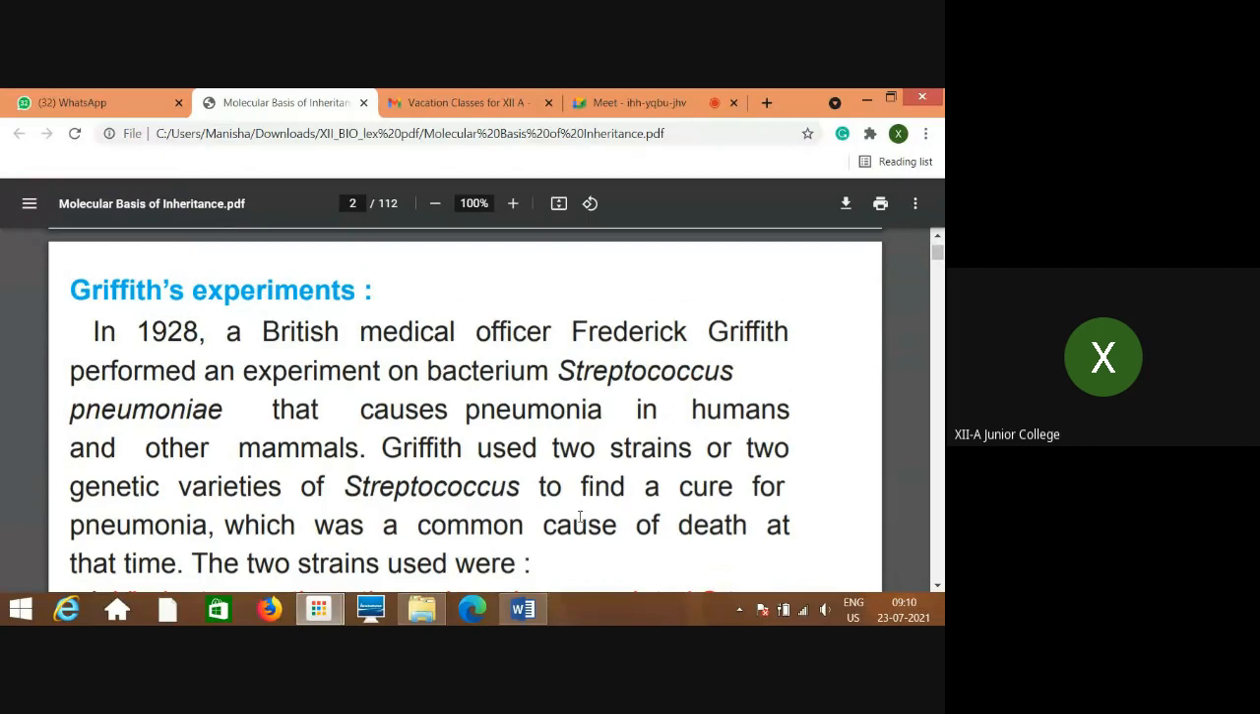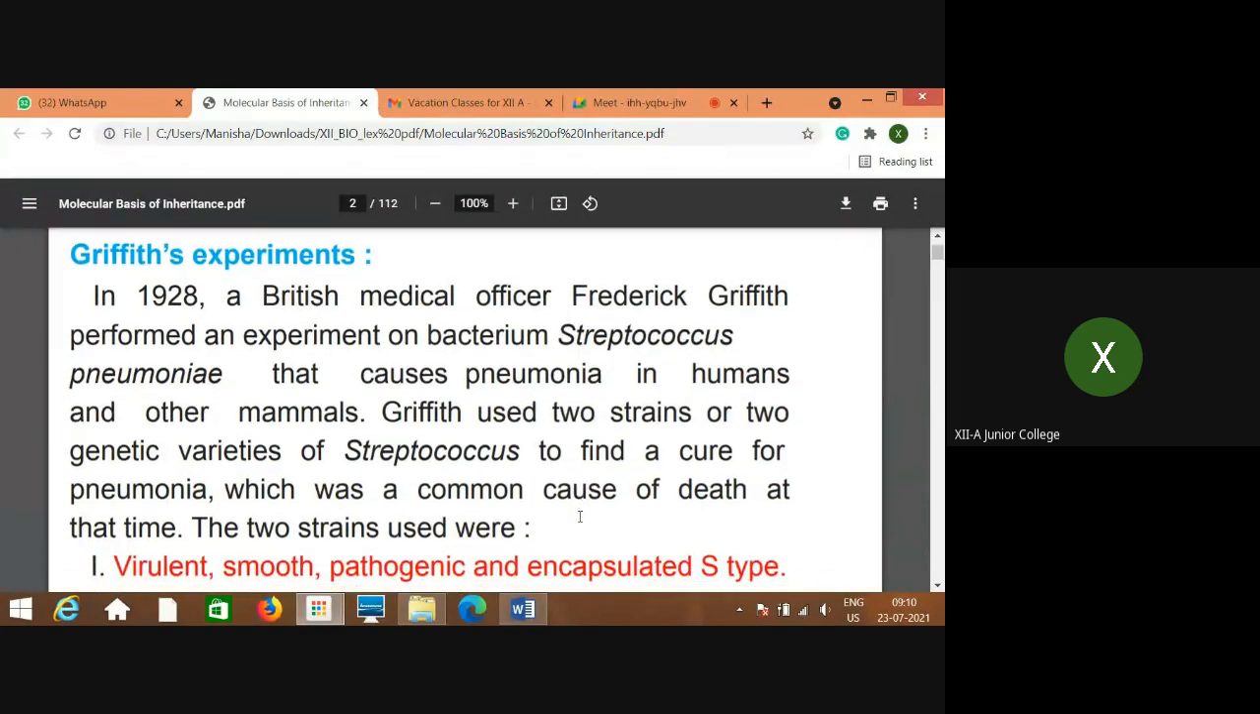The first experiment which we are going to study is by Griffith, well known as Griffith's experiment. In 1928, a British medical officer, Frederick Griffith, performed an experiment on the bacterium Streptococcus pneumoniae that causes pneumonia in humans and other animals. Griffith used two strains, or two genetic varieties, of Streptococcus to find a cure for pneumonia, which was a common cause of death at that time.